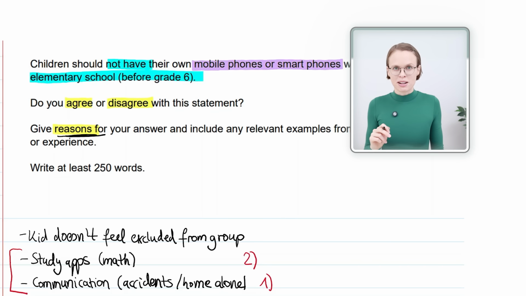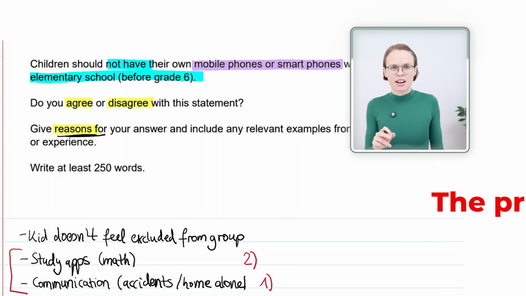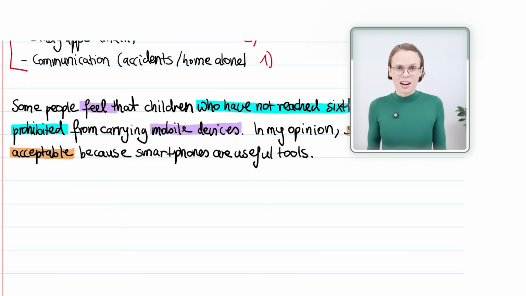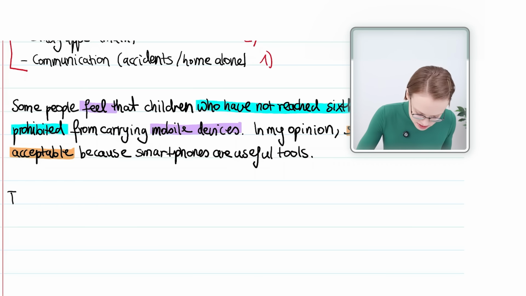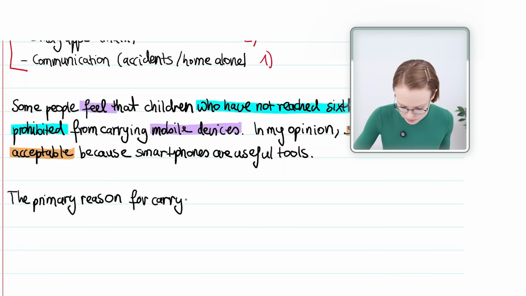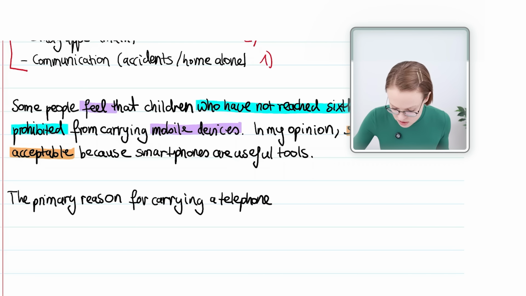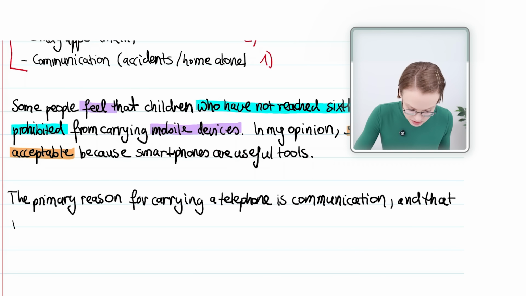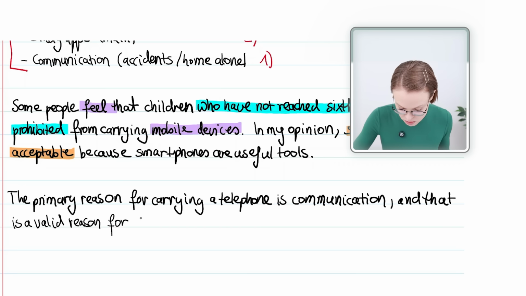Again, I remember my template and pick a sentence starter I like. I will choose the primary reason for, because primary is advanced vocabulary. It sounds fancier than first and it will increase my band score. So I'm going to write the primary reason for carrying a telephone is communication. And that is a valid reason for young children to have phones.